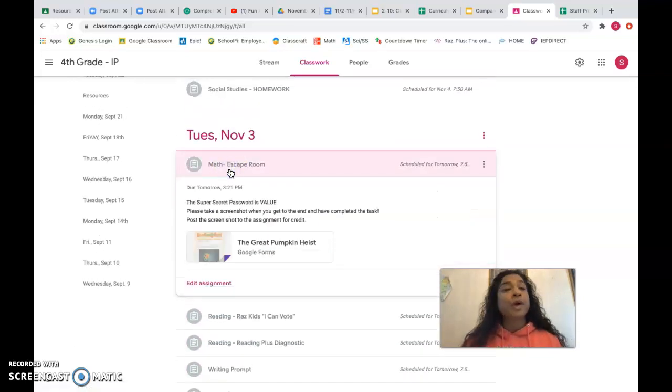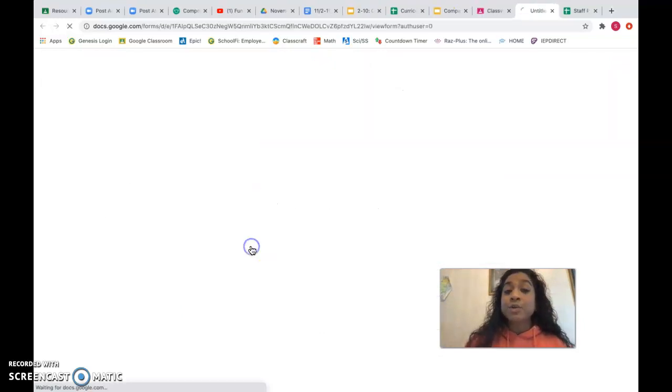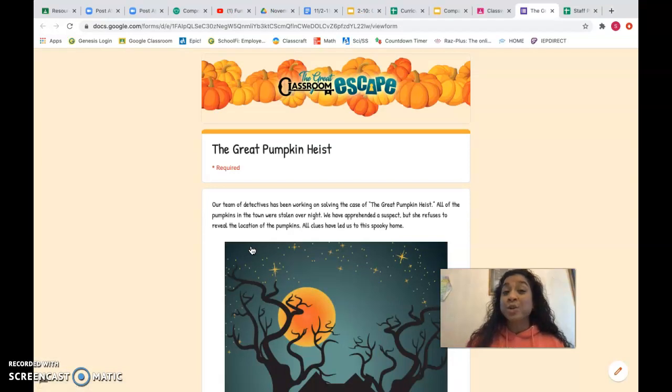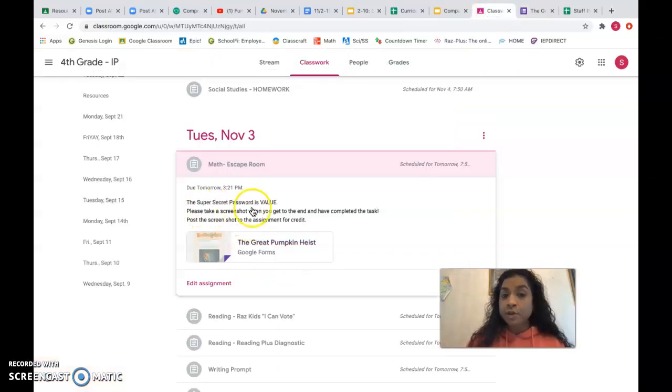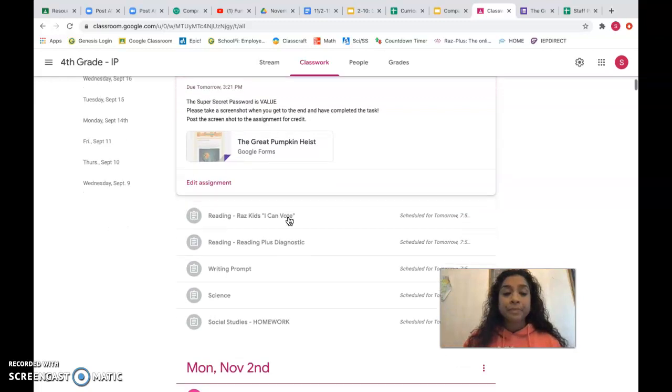Then we have math. Math is really, really cool. I hope you guys have so much fun. You're going to click this Google form here, and the Google form is actually going to bring you to an escape room, and it's going to ask you for a password. Your password is value, and I put that in the Google Classroom right here. It says super secret password is value. Please take a screenshot when you get to the very end and you've completed your task, and post that screenshot to the assignments. You're going to attach it as the assignment to Google Classroom so that I saw that you did it, okay? That's for math.